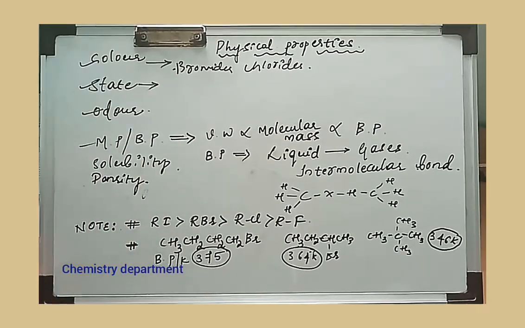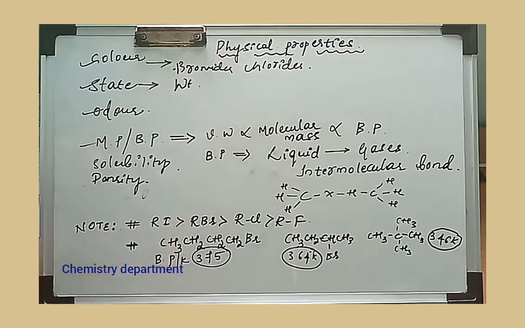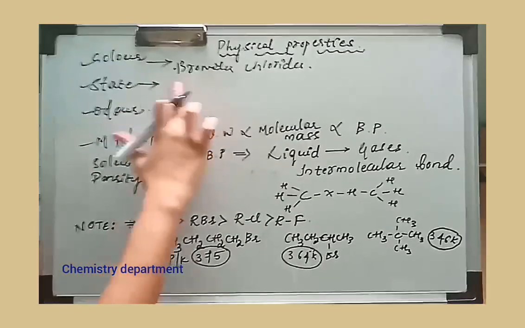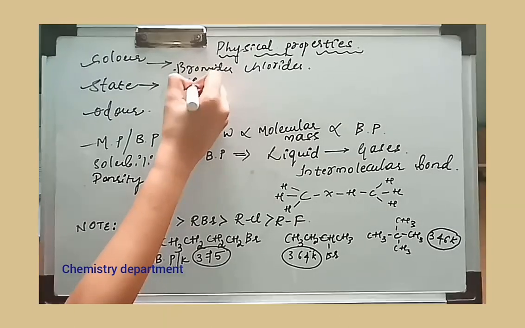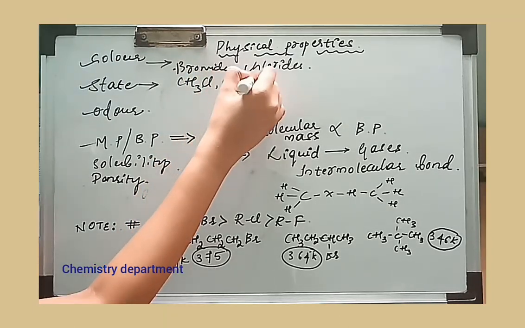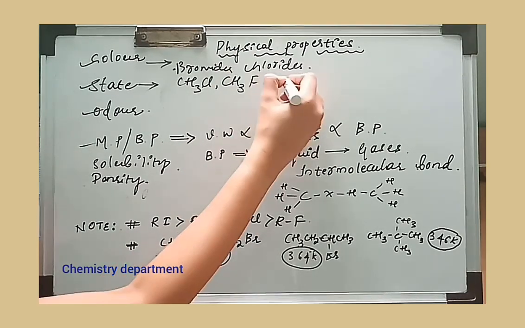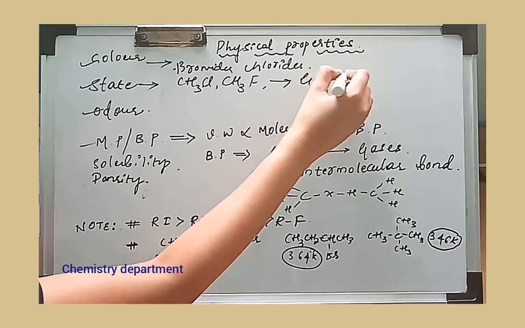You know that the state, that means whether a compound exists in the form of solid, liquid or gas, mainly depends upon its weight, that is, its molecular mass or molecular weight. So what exactly is it? For example, the starting members of the haloalkanes, methyl chloride and methyl fluoride, have a low molecular mass. These exist in the form of gases.